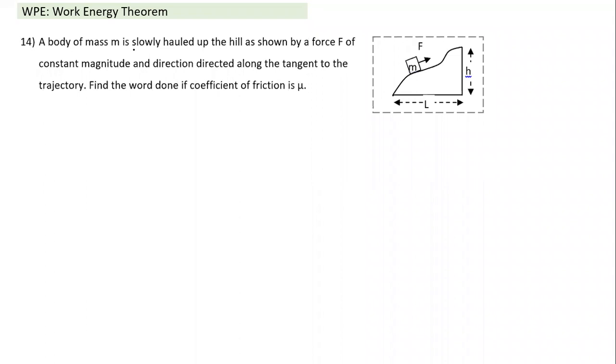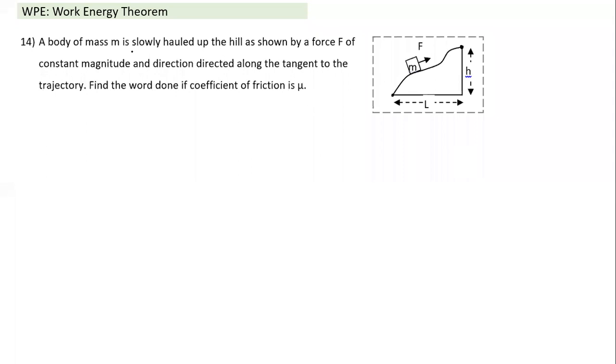Let's say a body of mass m is slowly hauled up the hill. And here the slope is not constant, it is a varying slope. This is something like this again. You're back to Ocean Park. And like Ocean Park, but this time you're not sliding down, which is fun. You're pushing the mass up, which may not be fun.